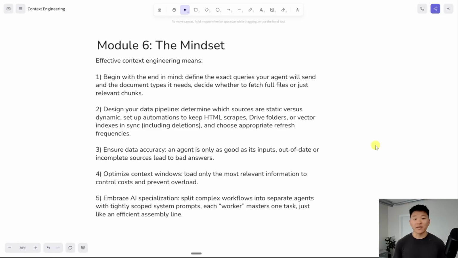And then finally, which I think is probably the most important module, is about mindset. So these are the 5 things I wanted to touch on that I found myself talking a lot about in my communities and stuff like that when I was answering questions about context engineering. The first one is to begin with the end in mind.